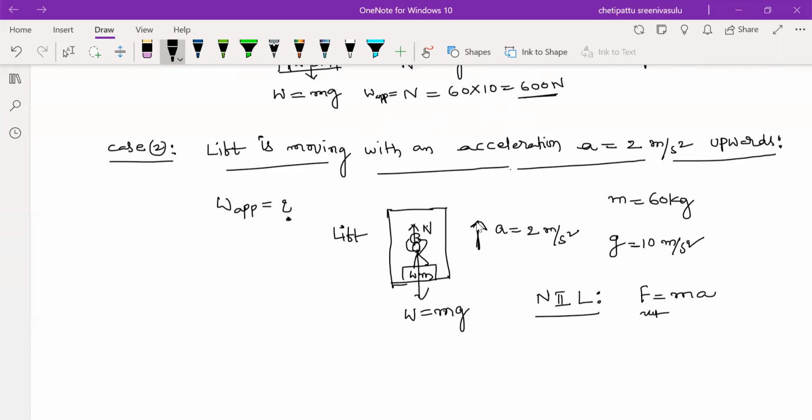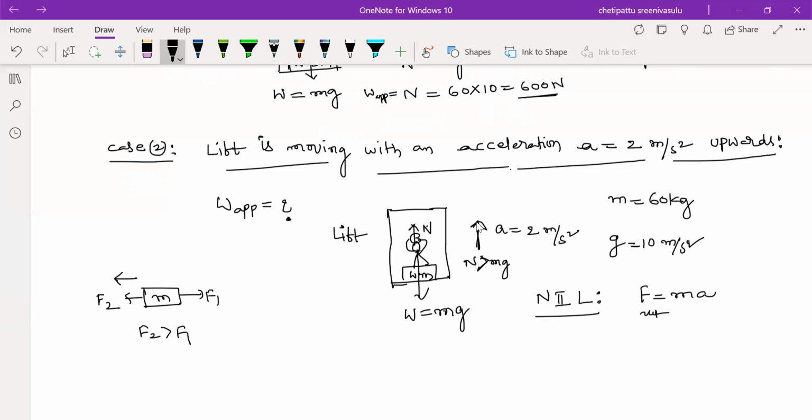For example, this is a mass M. Here F1 force is acting, F2 force is acting. If the block is moving in this direction, then F2 is greater than F1. In the same manner, the lift is moving upward, which means N is greater than mg.